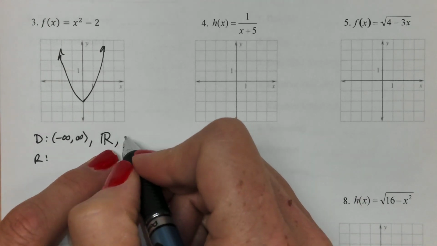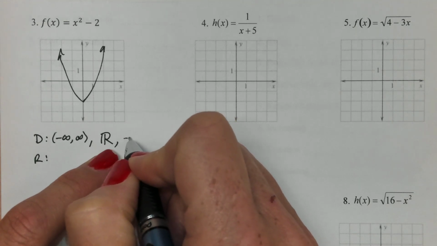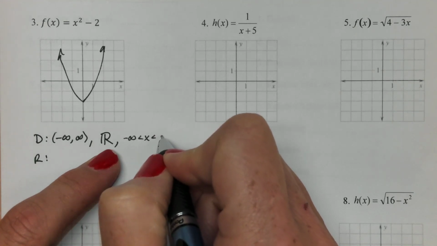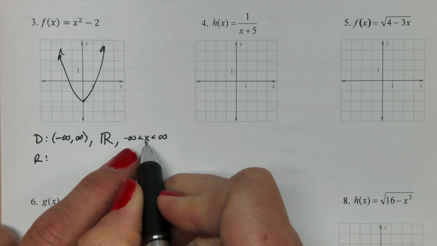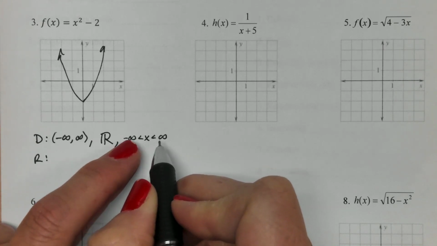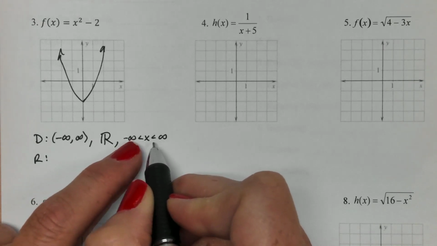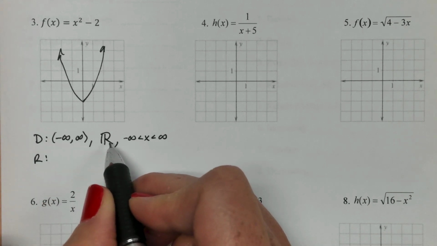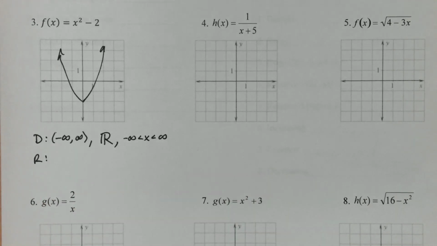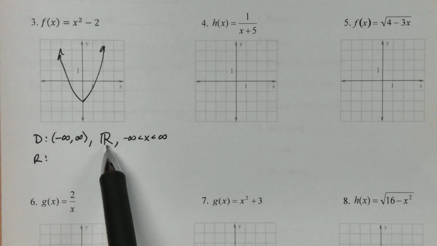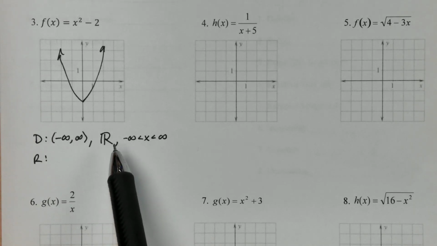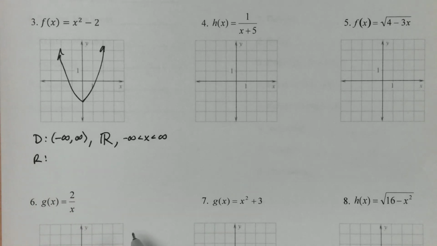You could also do negative infinity to x and then to infinity. So you could sandwich x between negative infinity and infinity, saying I could be anything between them. This tends to be the one that students will use the most often. It's the best shorthand that we have available to us. So that usually is the one kids use, but any one of those will be fine.